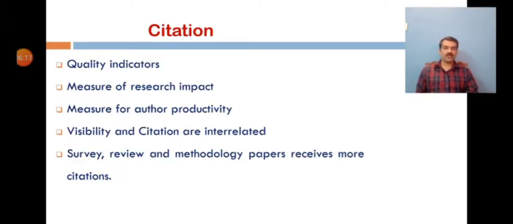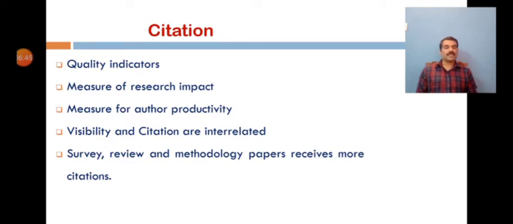As you all know, citation in its simple definition is how many times an article has been used by other articles. So citations to the research publications are quality indicators for both the author and the institute where he or she is affiliated. The number of times a scholarly paper is cited becomes a major measure of its research impact. The more often a paper is cited, the greater its influence on the field, right?